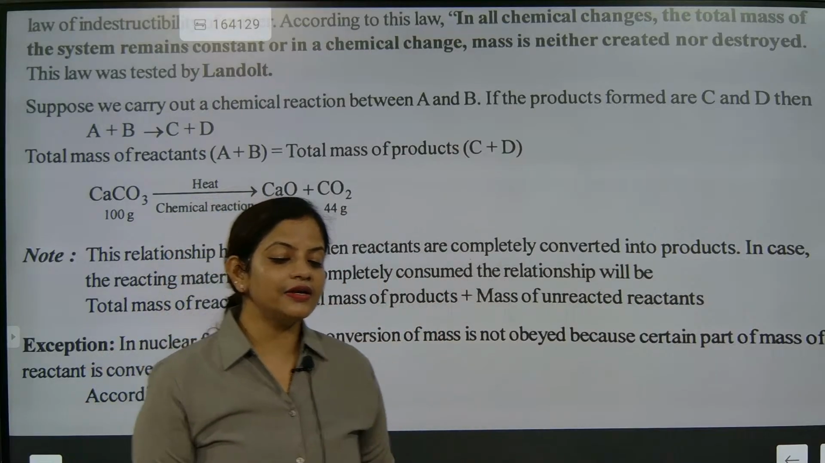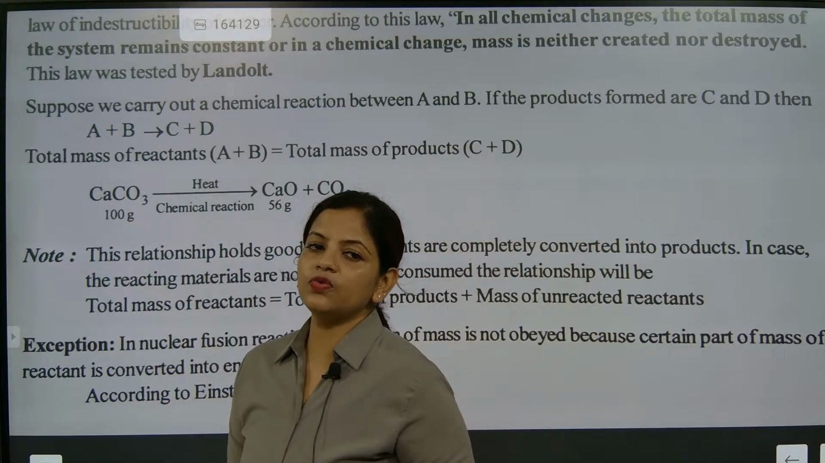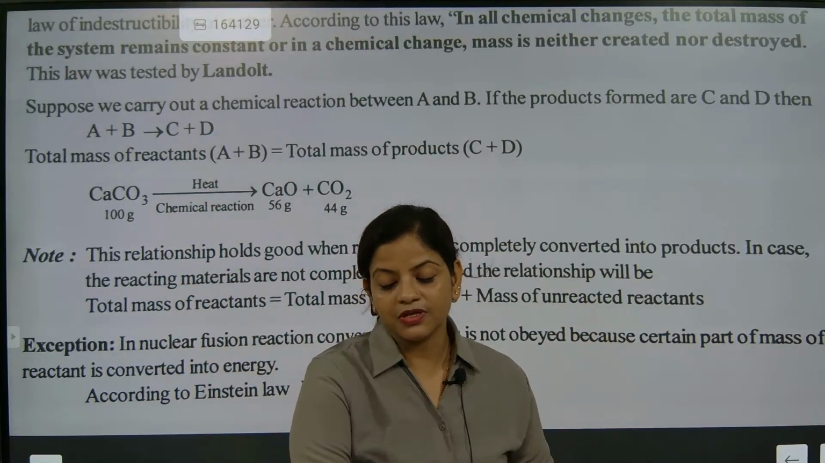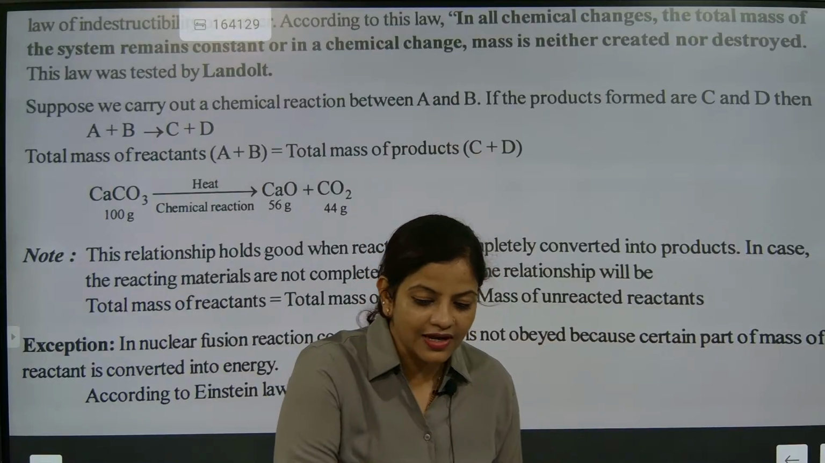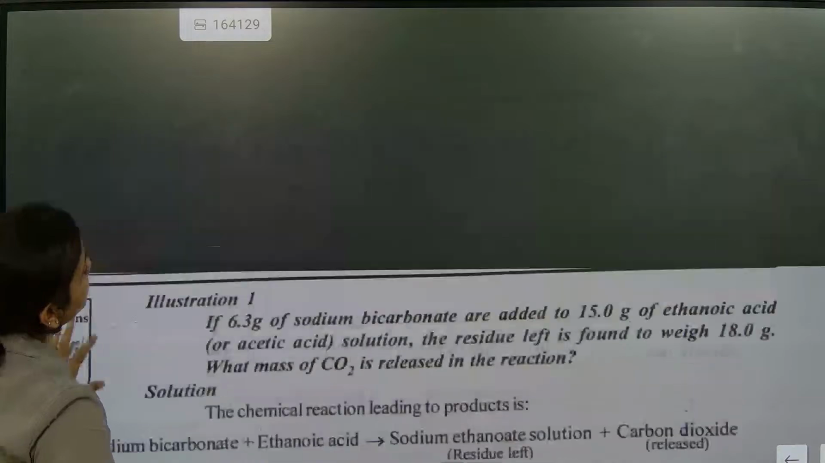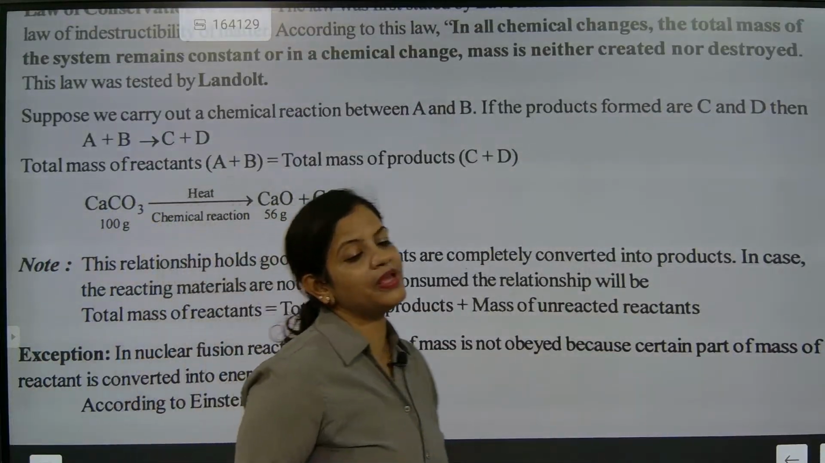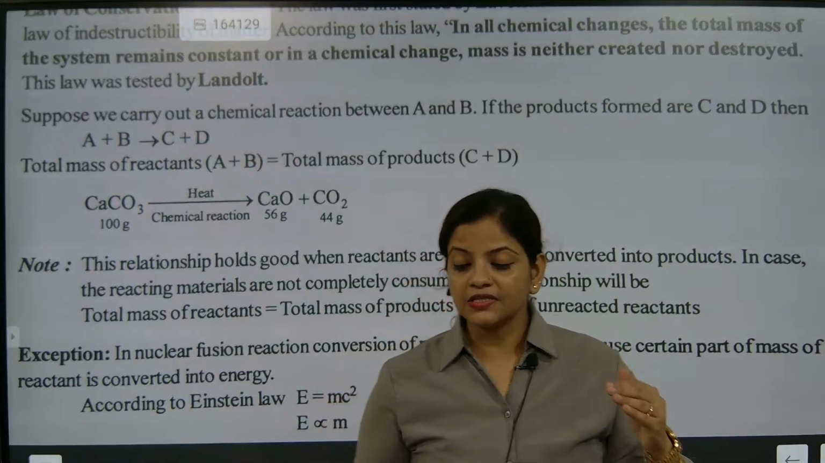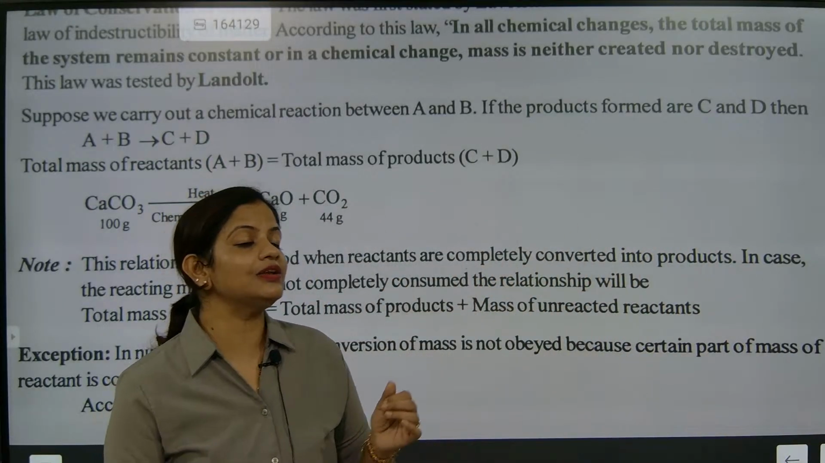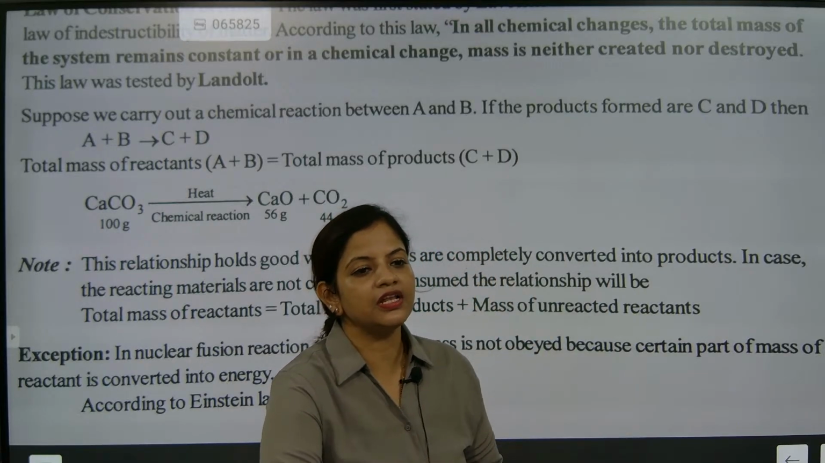So in going from reactant to product, when a reaction is occurring, there may be loss, but the loss is exactly accounted for. The most important thing in any type of reaction is that the total mass of the reactants will be equal to the mass of the product plus the mass of unreacted reactants. Those reactants which do not react will also be present, and the total mass will be there on the product side.